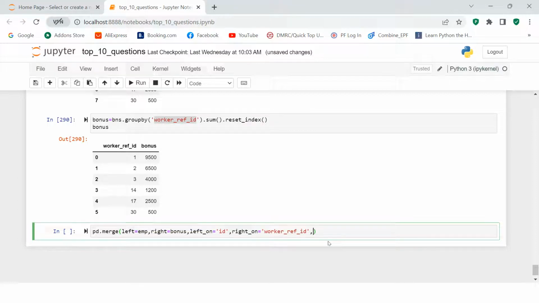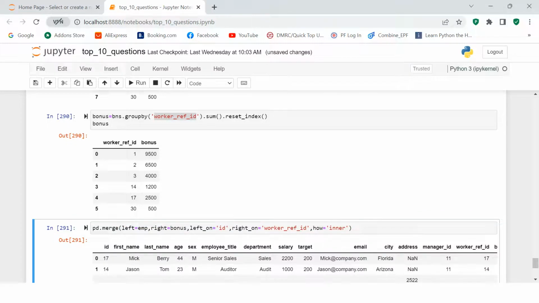Now here you need to specify what sort of joining you want to do. So here we're going to use inner join, because it was mentioned in the question that we need to disregard those employees who have no bonus, not the customers. So here you're going to say how equals inner. All right, so I think this is done.